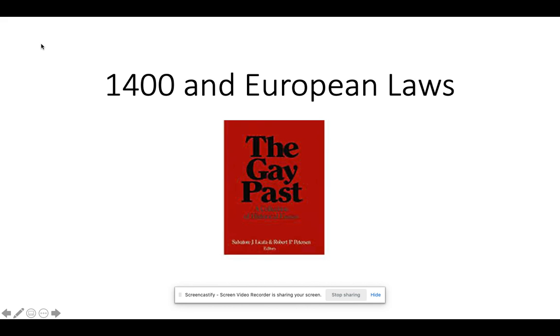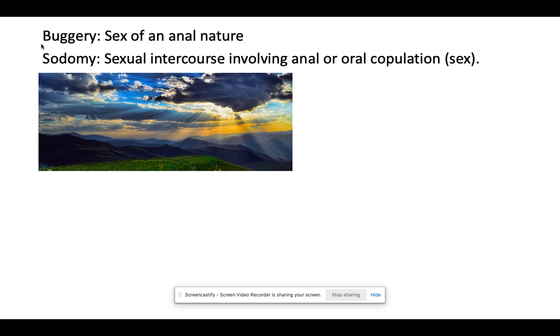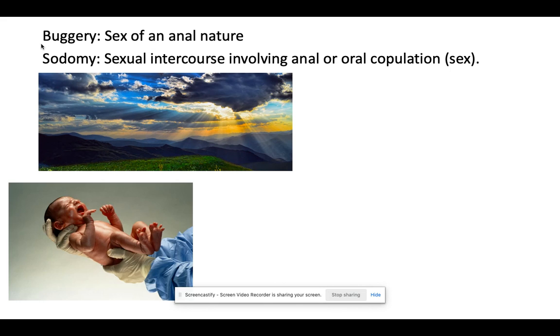Topic here is European laws from the book The Gay Past. Before we begin, we have to have an understanding of these particular terms, buggery and sodomy. For the most part, we're looking at the crime against nature. And why is it a crime against nature? Because the end result of the sexual act does not lead to the production of a child. So when we see the phrase crime against nature, that's kind of where they're going.